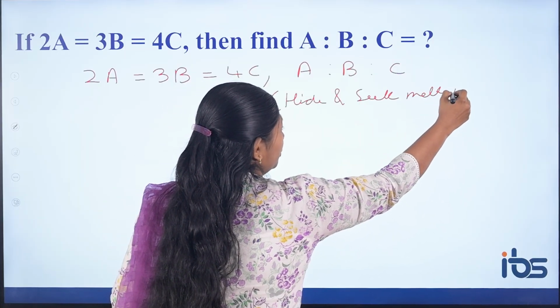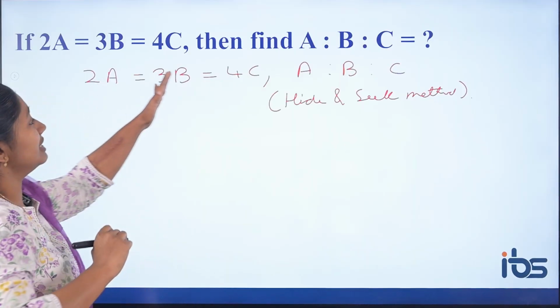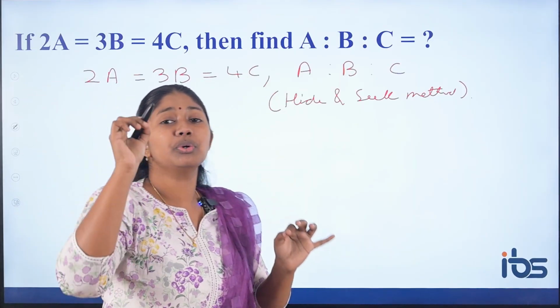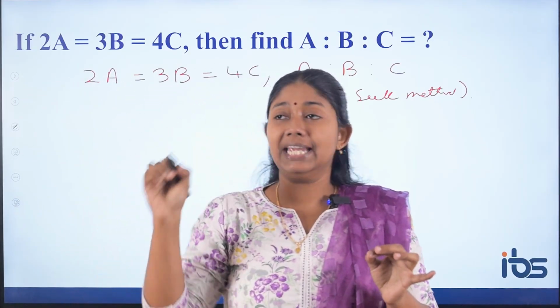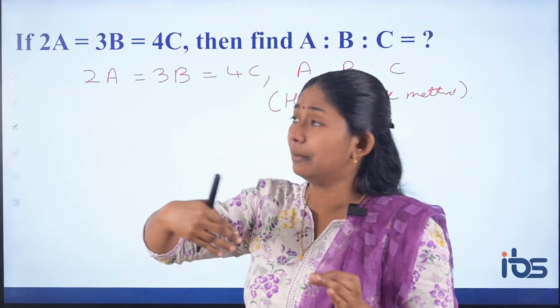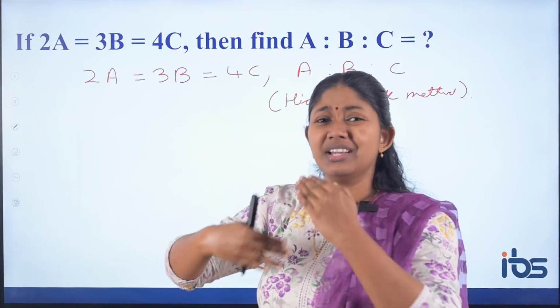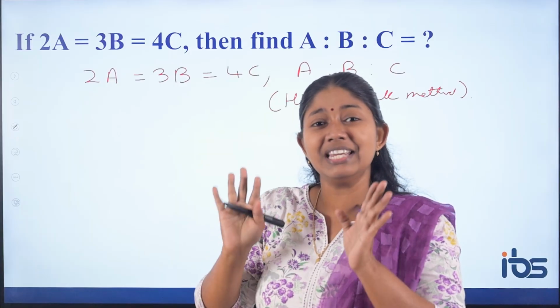So if you do it, you can know that all these are in proportion. That means you can equate to a constant k. From that you can find A equal to k by 2, B equal to k by 3. That is a lengthy process. So it's better to use an easy method.